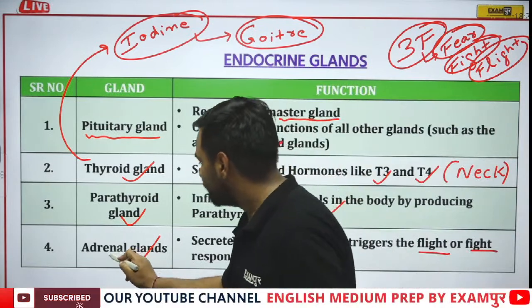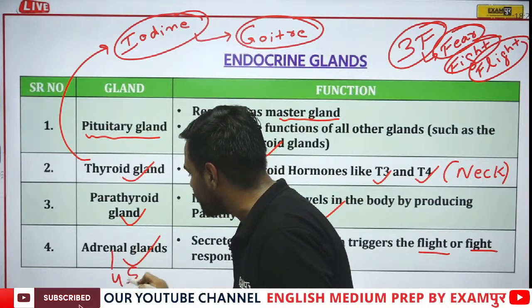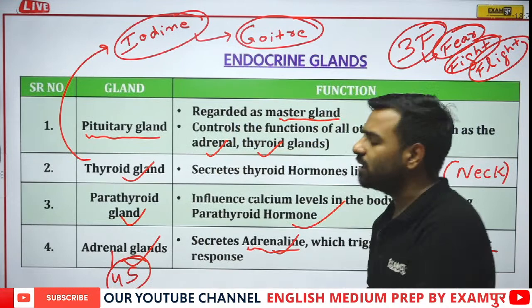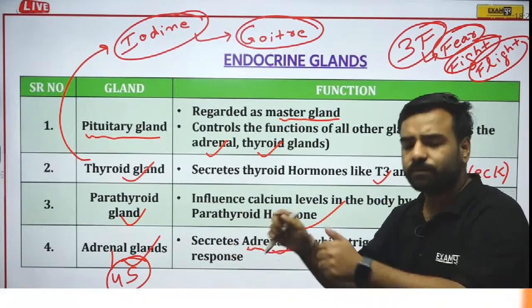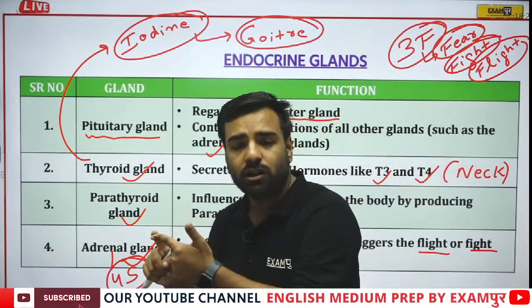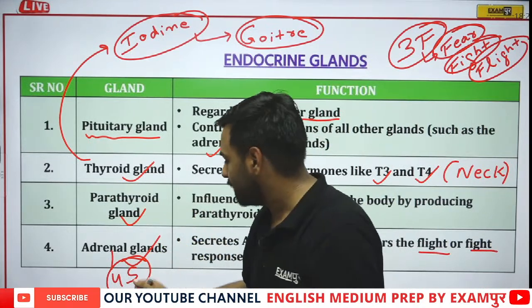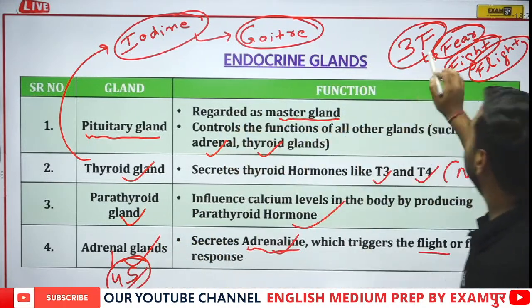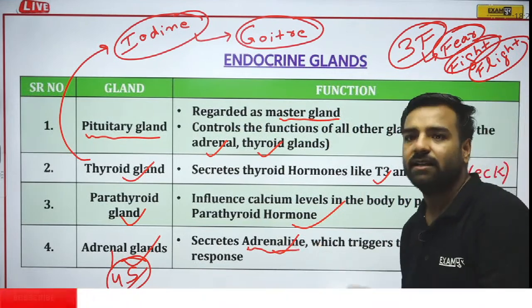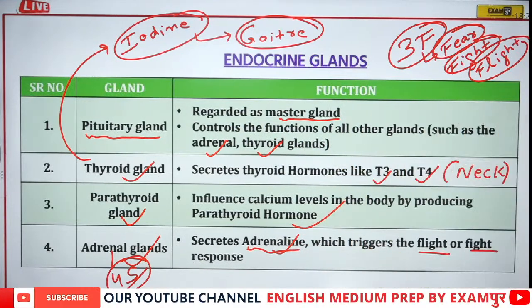One more thing, this adrenal gland is also known as the 4S gland, because it is secreting what? Here 4S is actually related to sex, salt, sugar and stress. That's why it is also known as the 4S gland, and this 3F is actually your adrenaline. So this was the thing from adrenal glands.